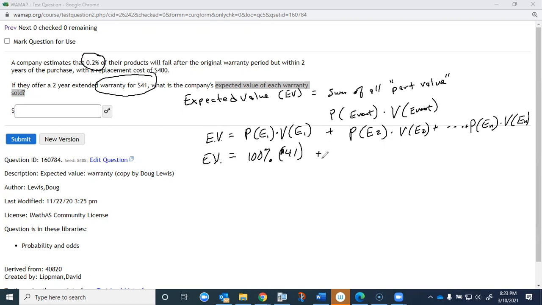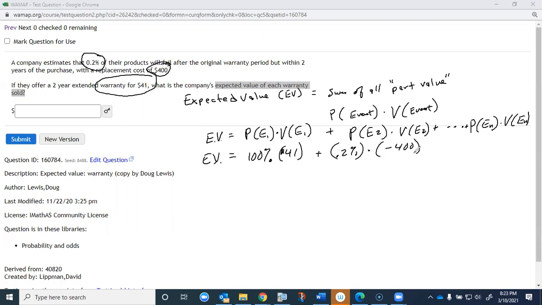But not everybody is going to get that $400 replacement cost. So the company gets $41, that makes it a positive $41, but 0.2% of the time, the probability that it fails, the company loses $400. But now think about that.